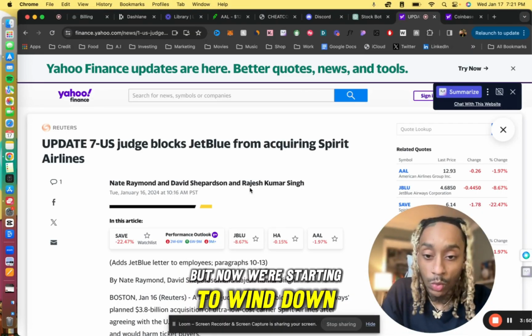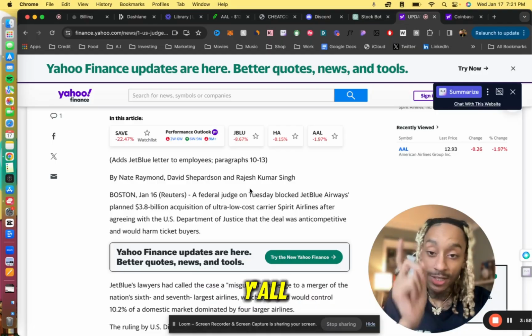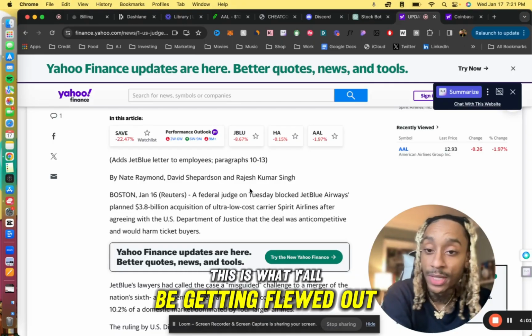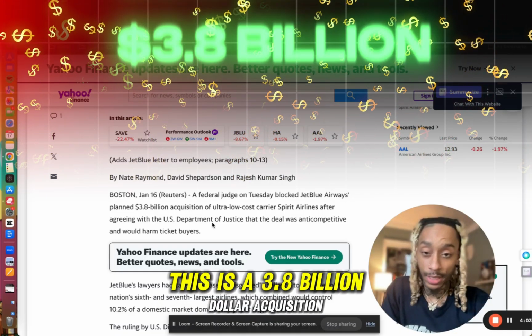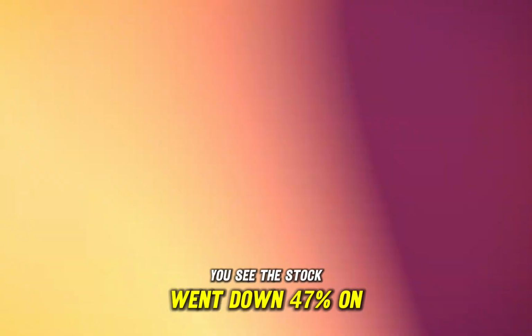But now it's starting to wind down. And look at this. JetBlue is going to go ahead and buy Spirit. I've never flown Spirit, but a lot of y'all be getting fleeced. This is what y'all be getting fleeced on. This is a $3.8 billion acquisition. They said no. And as a result, you see the stock went down 47% on Tuesday.